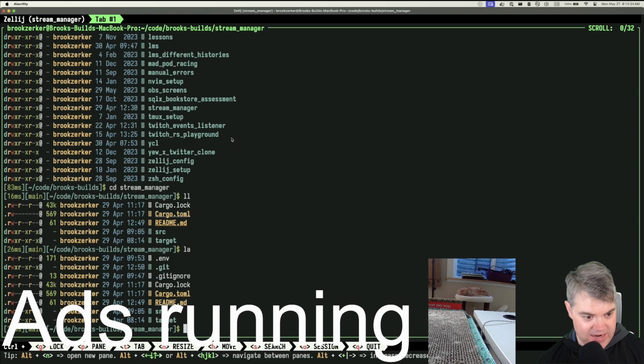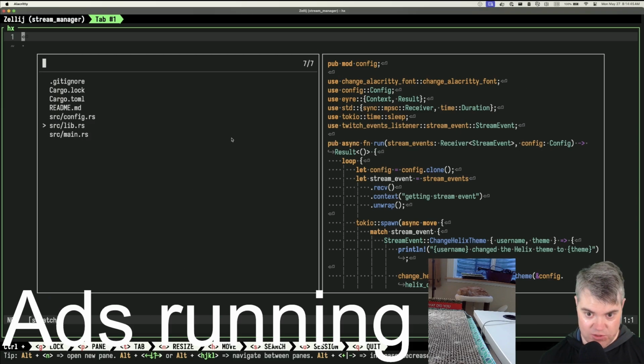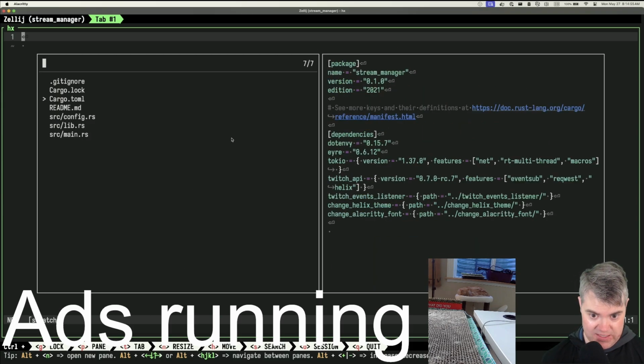We have this stream manager repo that we had before, and I kind of want to reset, well, not a full reset. I need to remember exactly what this is doing and how this is working. So what are you again? You are, yeah, so use that. Oh, this is the actual thing that changes things, right? And I'm pulling in the Twitch events listener from the other thing. Okay, yeah, so I want to kind of redo this one.